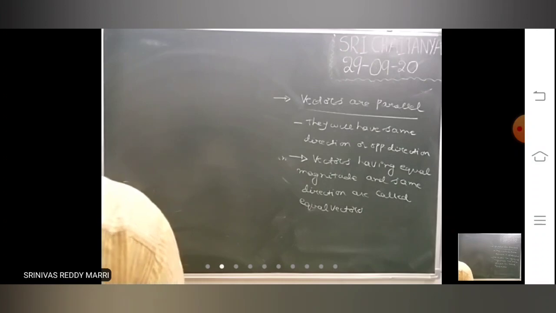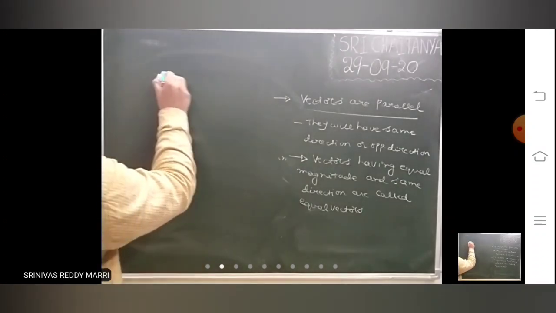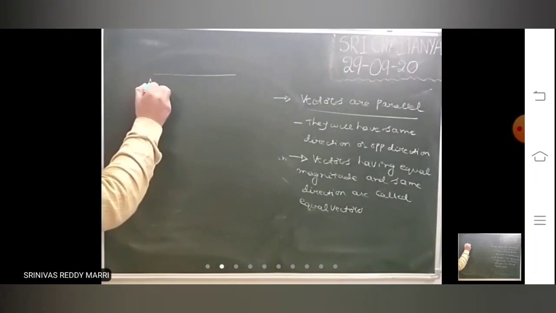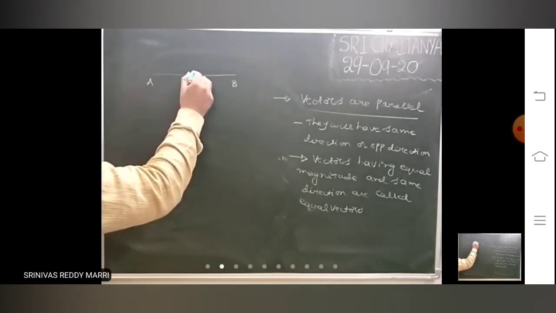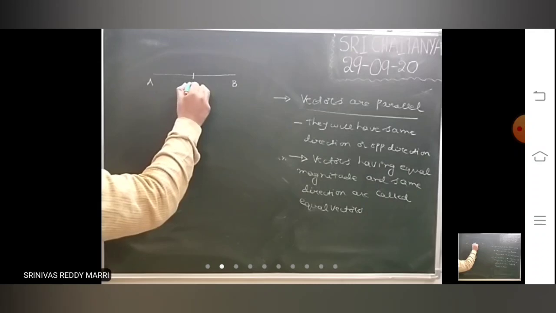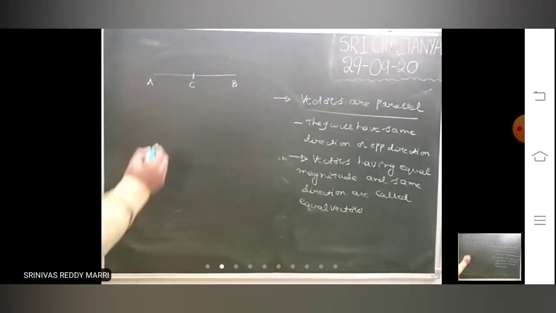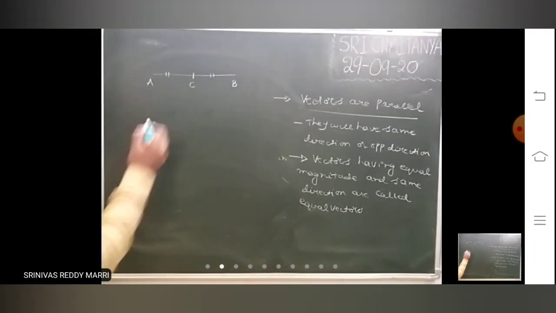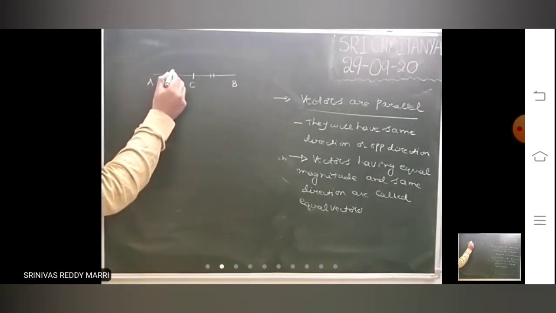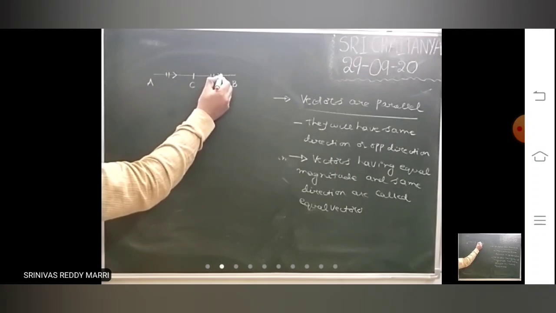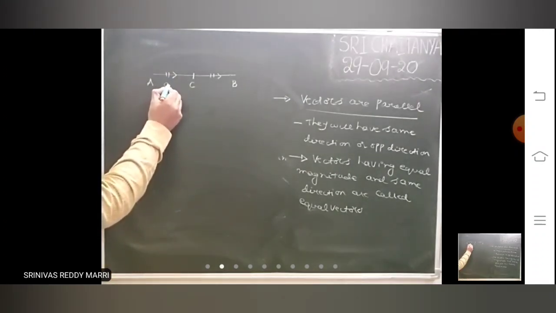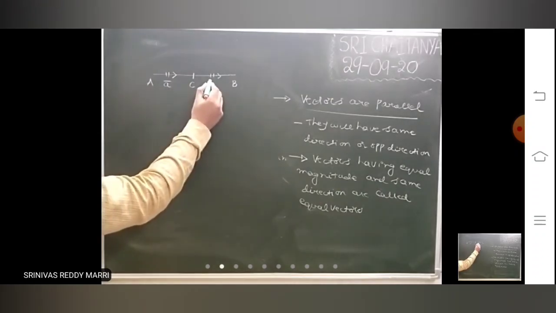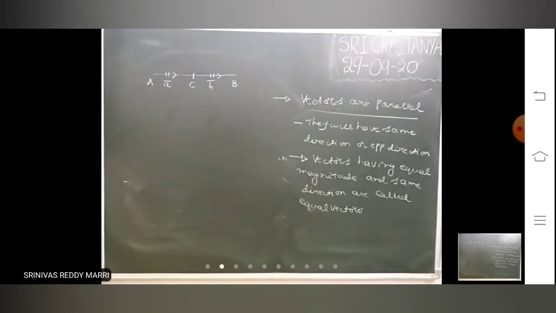Suppose there is a line AB, and C is the midpoint of AB. So this length and this length are equal. Let us say AC bar is A bar and CB bar is B bar.